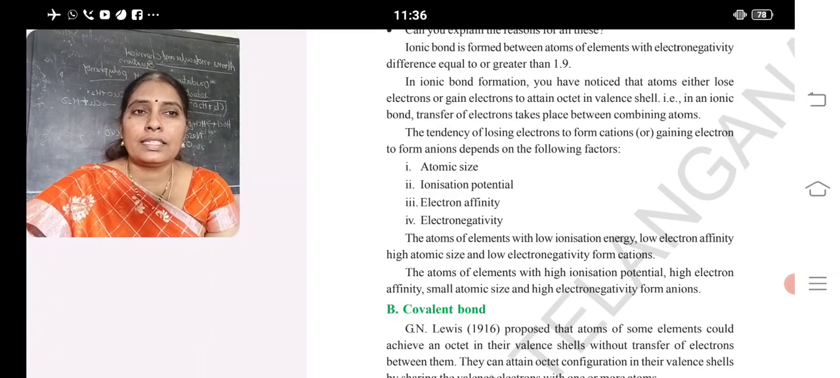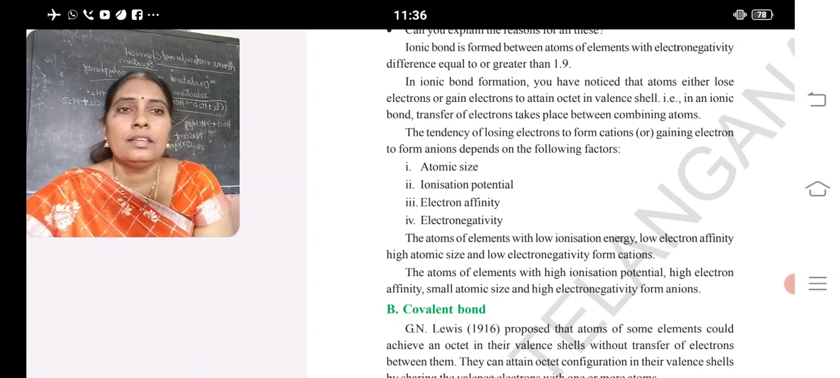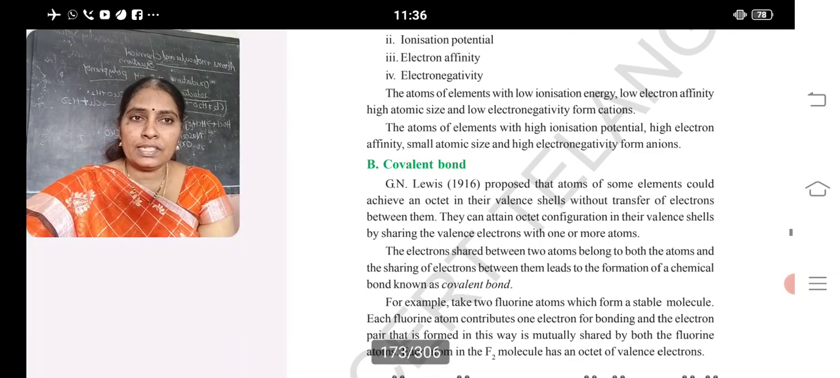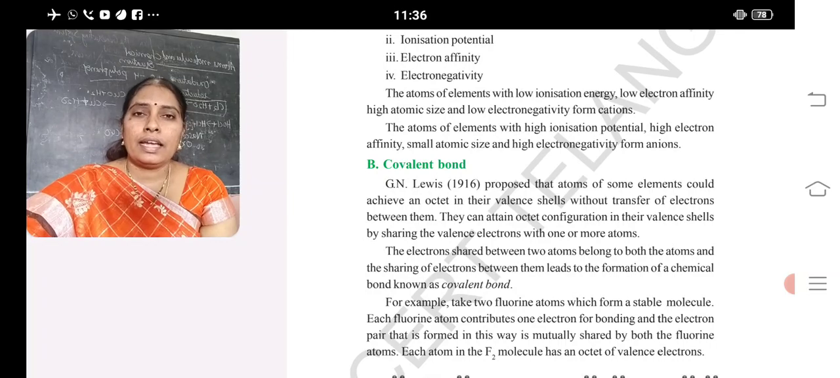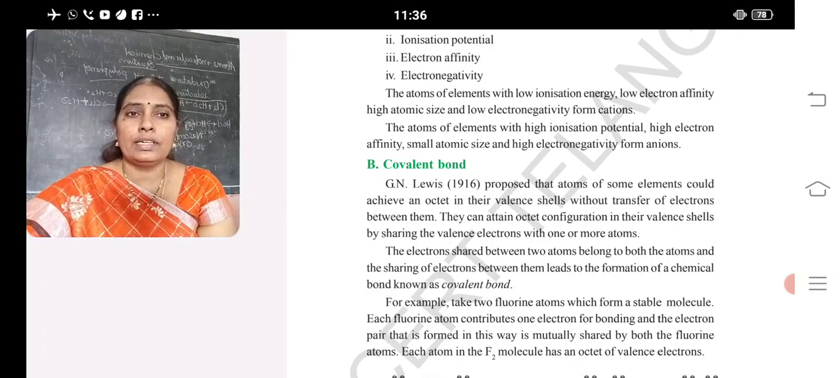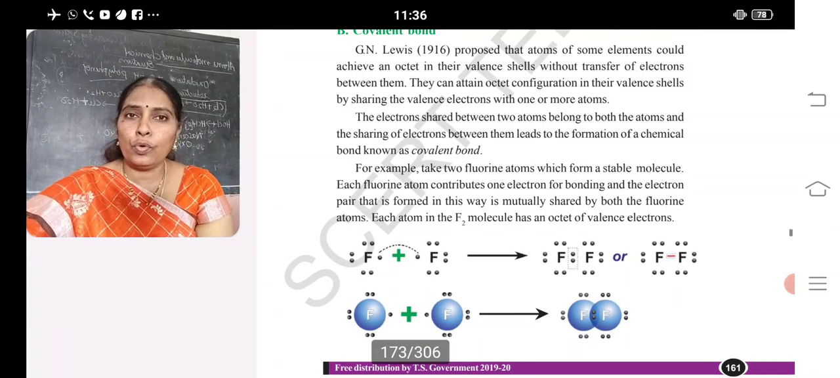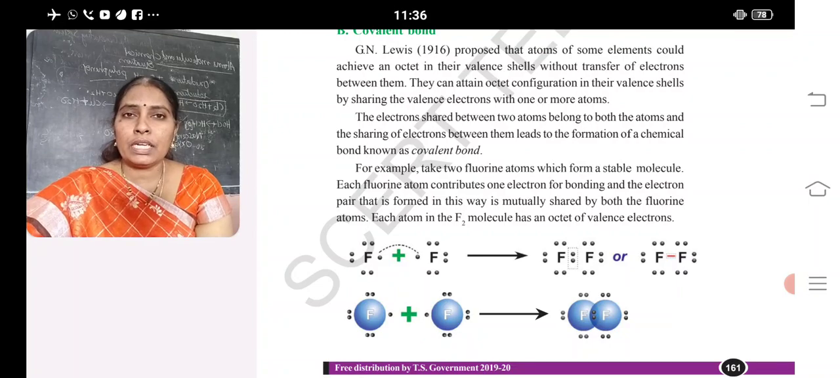Okay. Next comes the next type of bond, given by G.N. Lewis in 1916, and it is named the covalent bond. The first example we are discussing for the covalent bond is the fluorine atom. Fluorine atomic number is 9. Its configuration is 2,7.